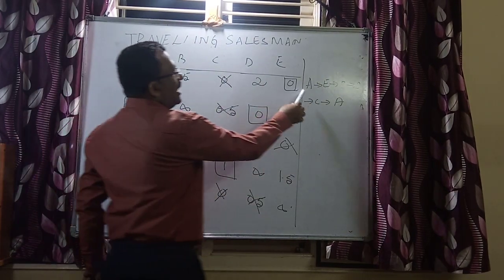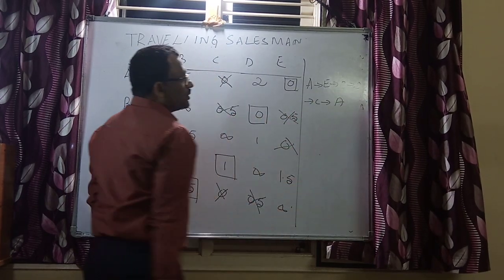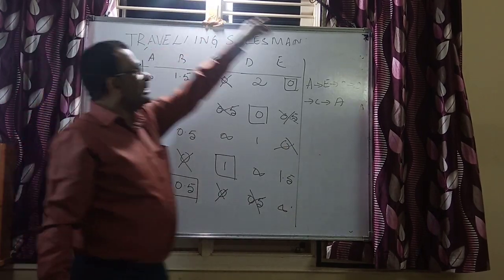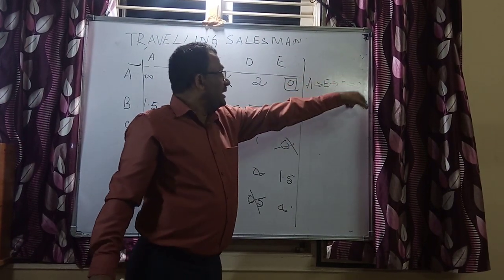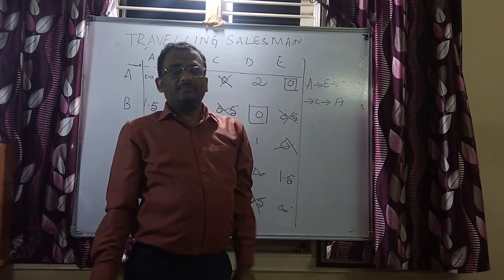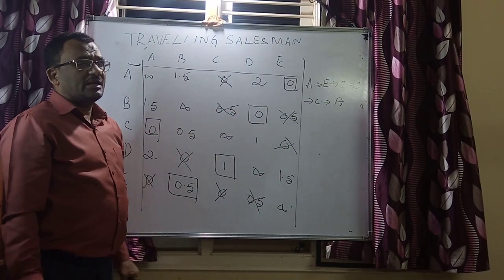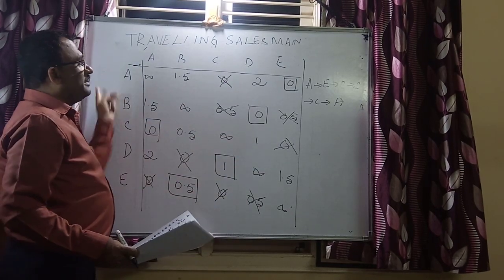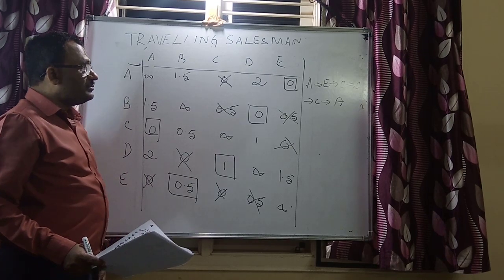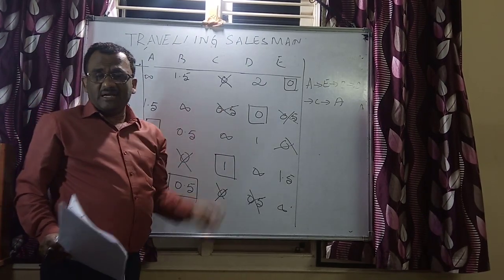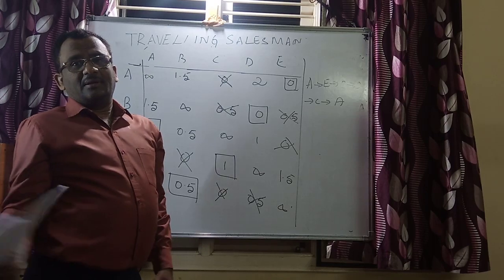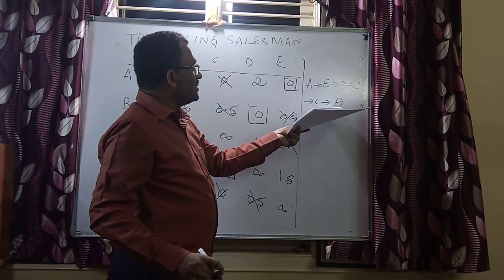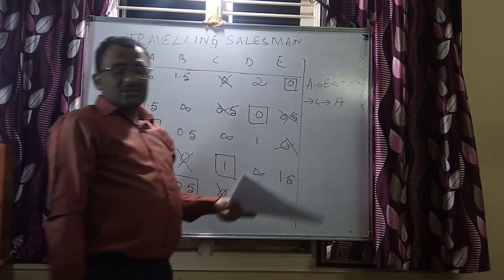That is A, E, B, D, C. This is the route map. First, he has to start his journey from A, visit E, visit B, visit D, visit C, and then come back to A. This is exactly the routing map. I repeat again, this is exactly my optimization schedule for the traveling salesman problem. In the earlier case, that was not optimized because two cities were left out of the route map. B and D were not covered. Now here B and D are also covered, and he is coming back to his home city A.